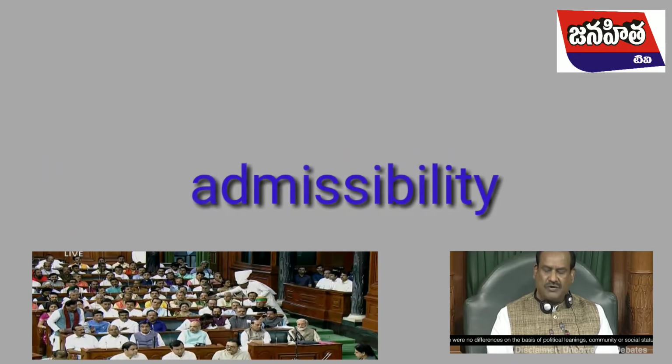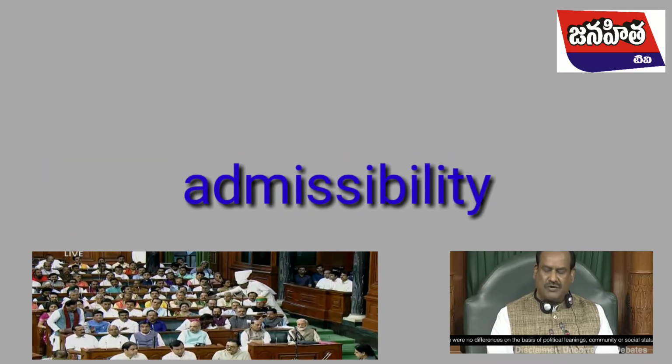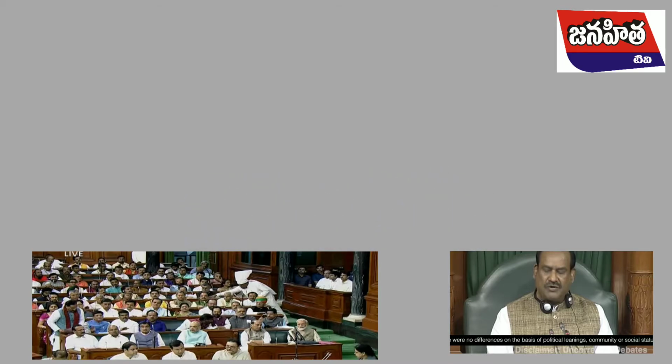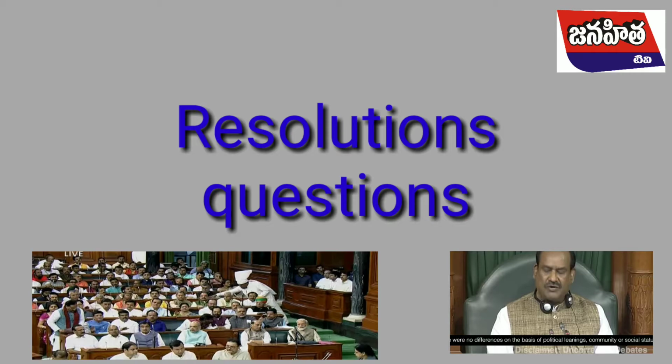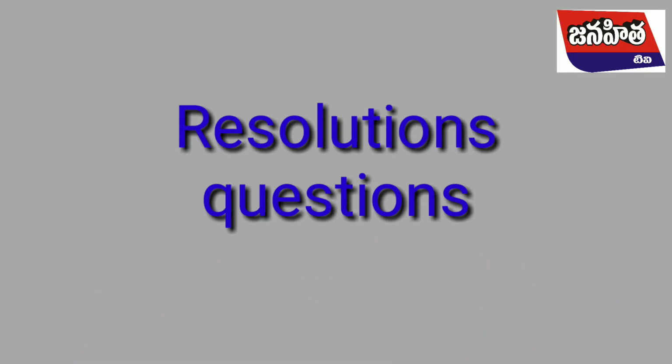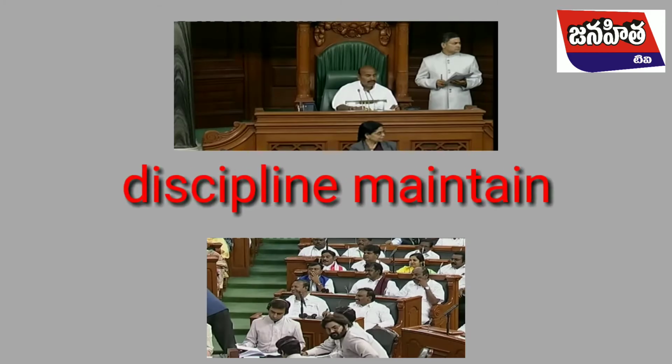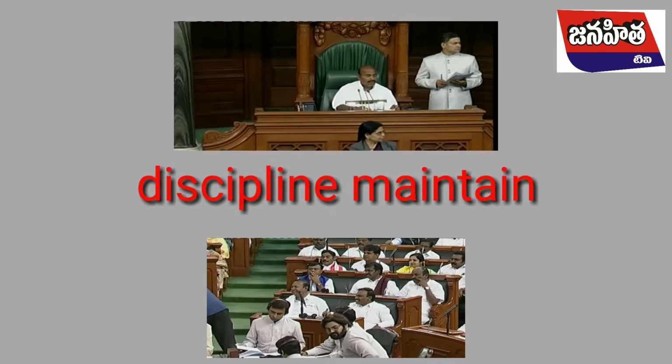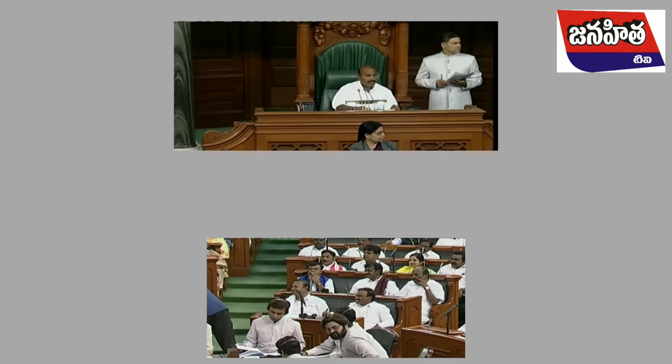Next, he pronounces on the admissibility of all the motions, resolutions, and questions sought to be tabled by the members. He can discipline, warn, censure or suspend members for unparliamentary speech or unruly conduct. He can also order that an unruly member be physically removed from the House. And one more thing: he decides points of order, and his ruling cannot be challenged either in the House or in a court of law.